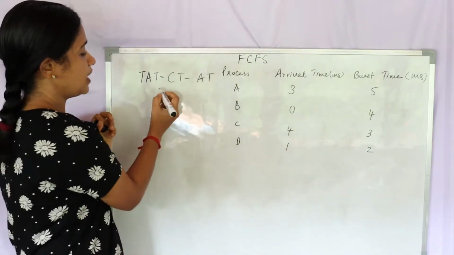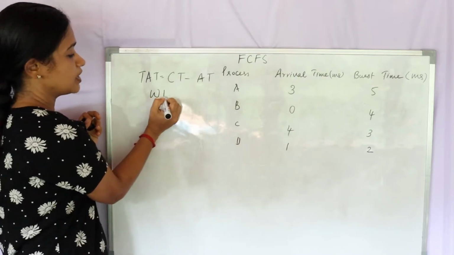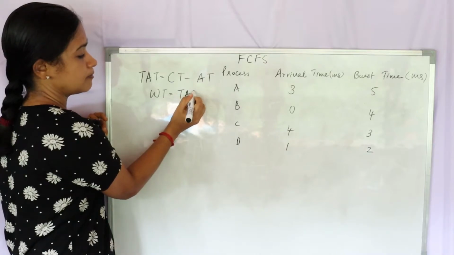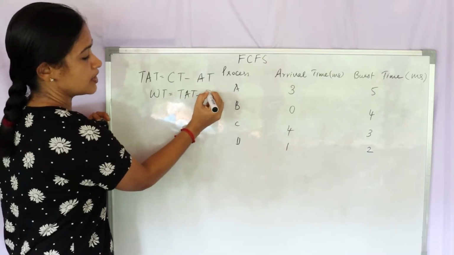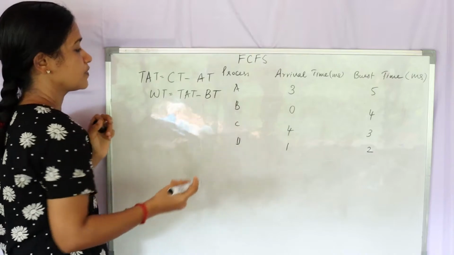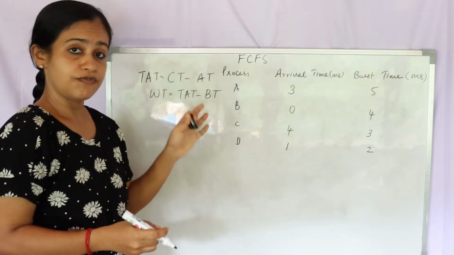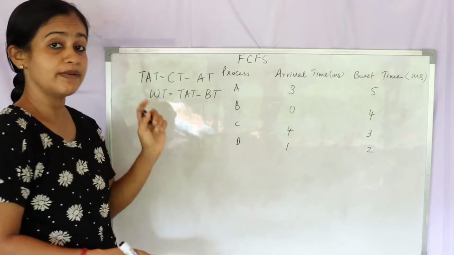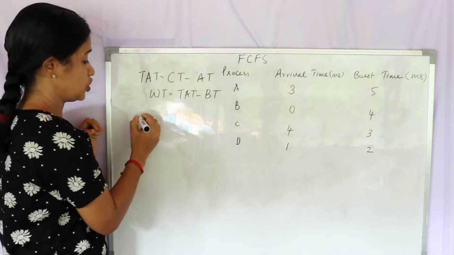Before that, the formula for waiting time is turnaround time minus burst time. First, let's calculate the completion time using a Gantt chart. Let's draw a Gantt chart.